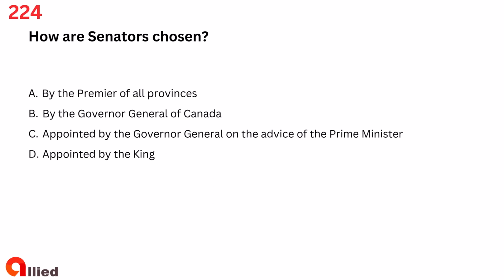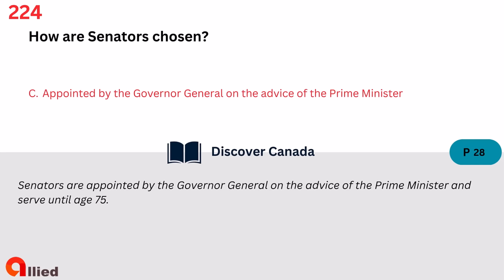Question 224. How are senators chosen? A. By the Premier of all provinces. B. By the Governor-General of Canada. C. Appointed by the Governor-General on the advice of the Prime Minister. D. Appointed by the King. The answer is C. Appointed by the Governor-General on the advice of the Prime Minister.